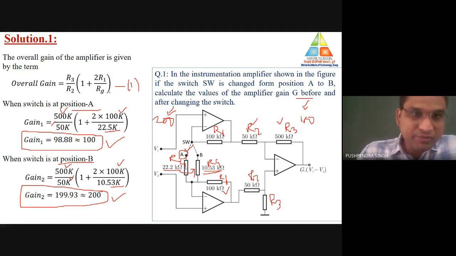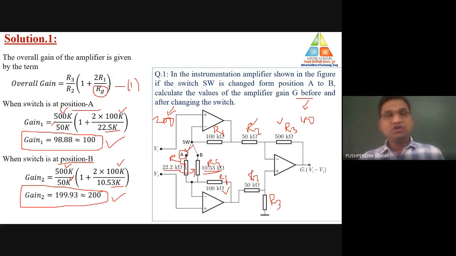It is also clear with the help of this formula. As Rg is connected in the denominator, if the value of the denominator parameter is increasing, the value of output will be decreasing. So there is an inverse relationship between gain and potentiometer.